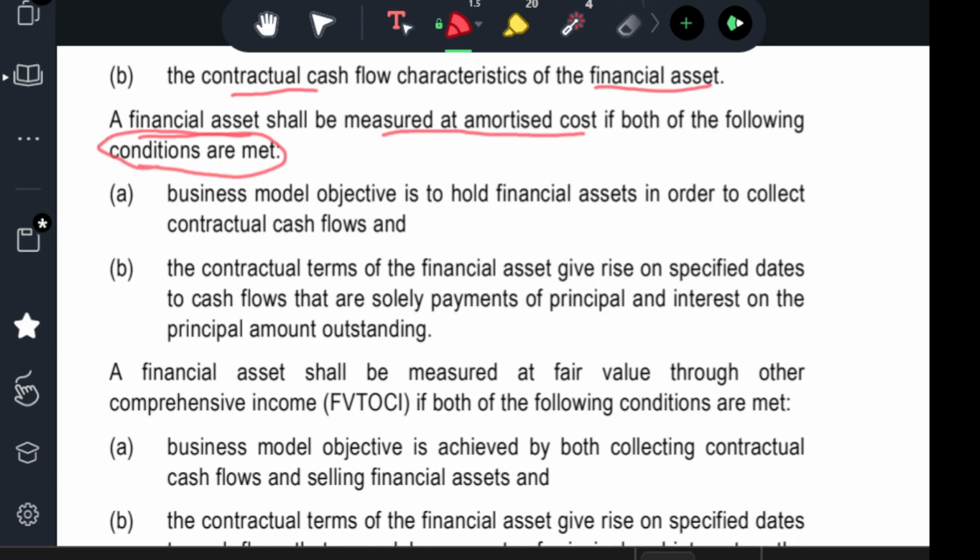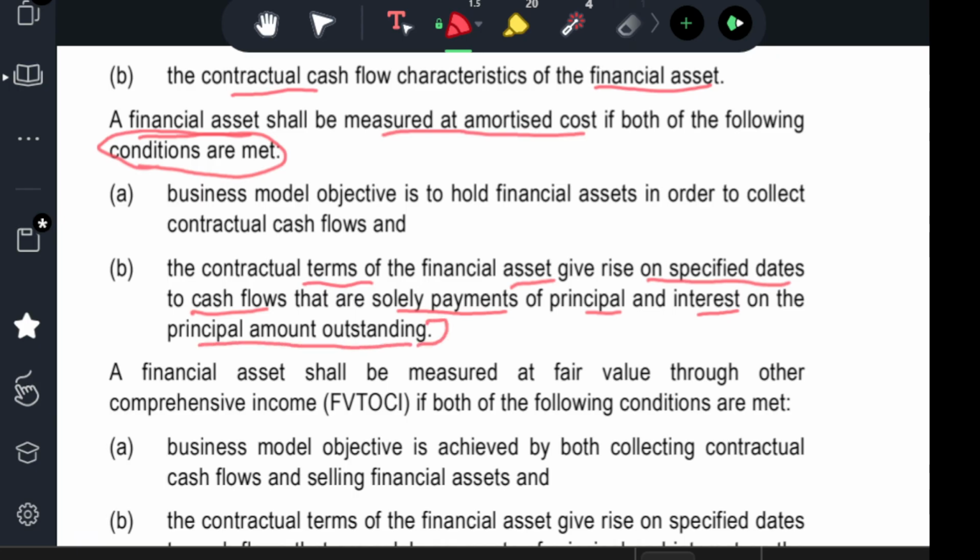So you have an asset, and the asset is a financial asset. Only if you believe there is a future for it, and that future is viable, then you keep it in the books of account. Then only can you measure it at amortized cost. And the contractual terms of the financial asset give rise on specific dates to cash flows that are solely payments of principal and interest on the principal amount outstanding.